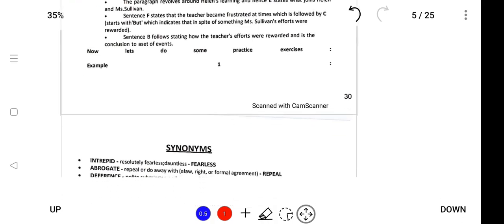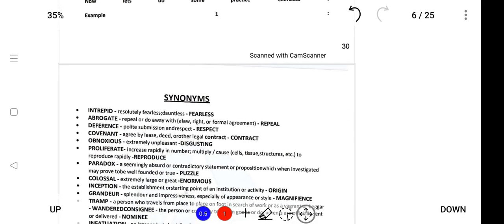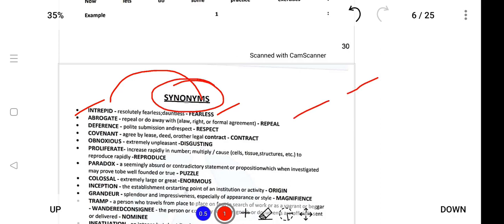Next, synonyms, which means different words with the same meaning. For example, the synonym of interrupt is fearless. So synonyms are very important. For example, what is a synonym of interrupt? So it will be fearless, like that.